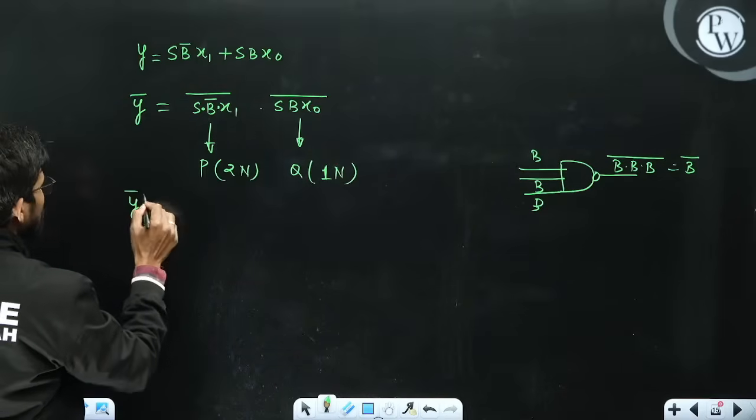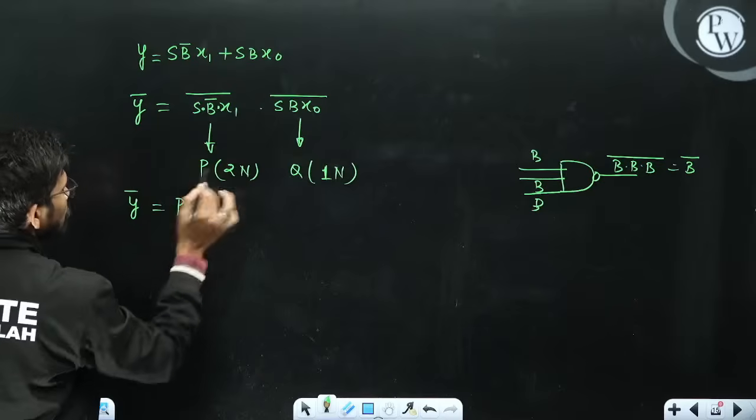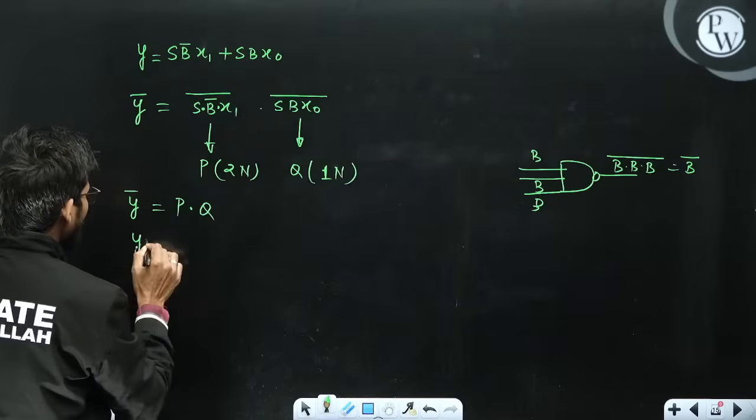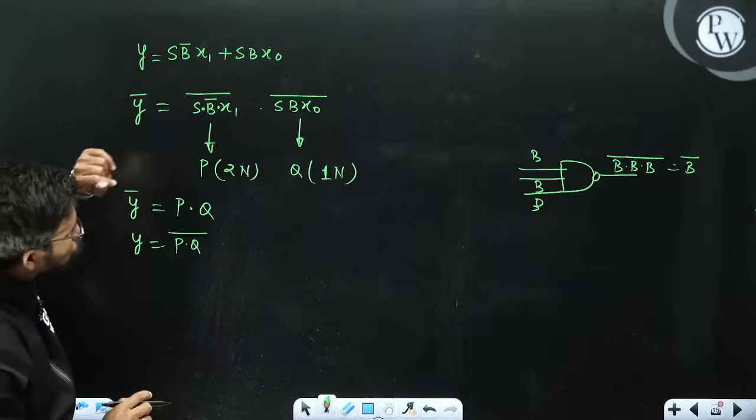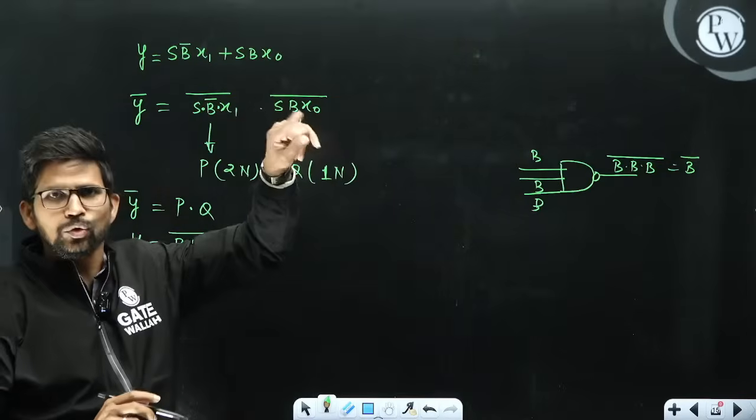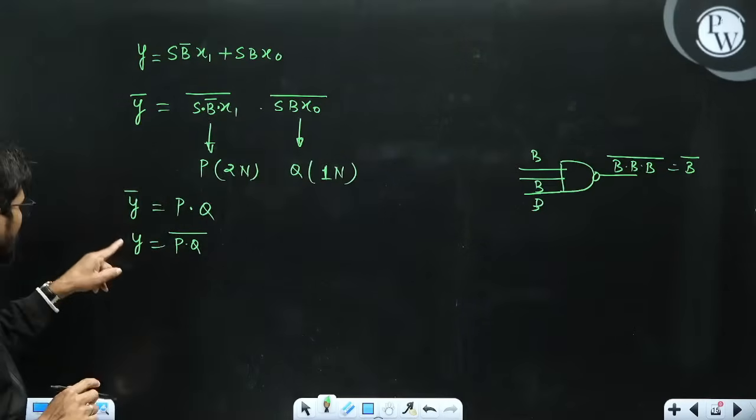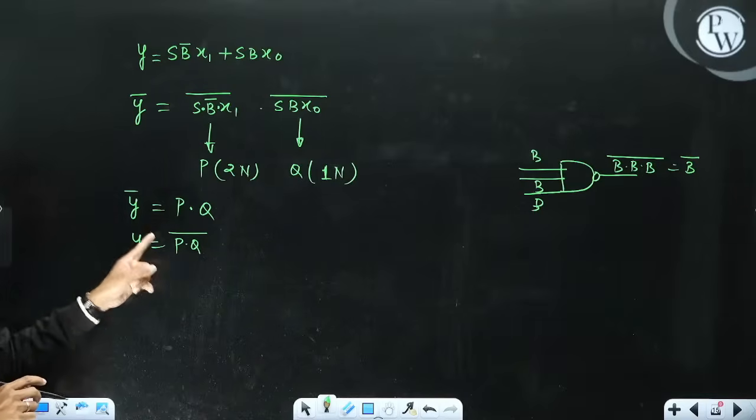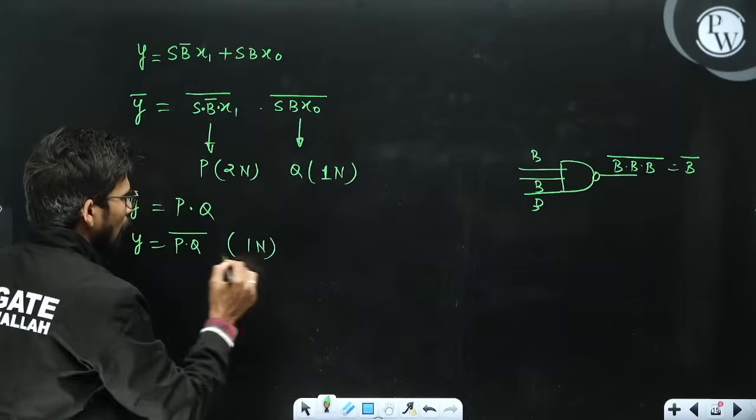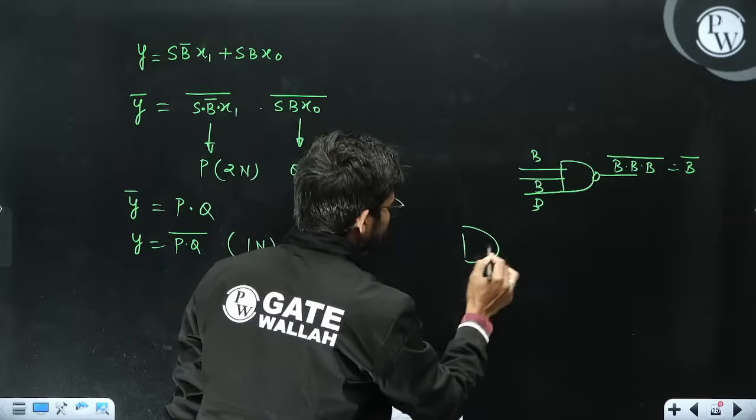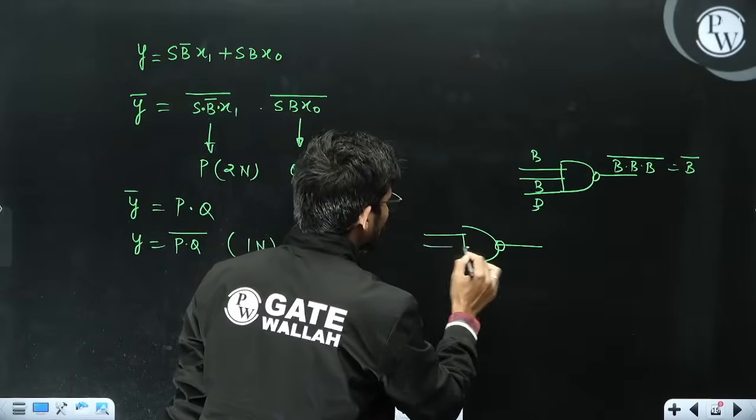So y bar is equal to nothing but P, this is P and this is Q. So y will be P into Q whole bar. I have generated P using 2 NAND gates. I have generated Q using 1 NAND gate. But for generating y, I need to generate P into Q whole bar, and for that I require 1 NAND gate. How, sir? I'll be using a 3 input NAND gate.